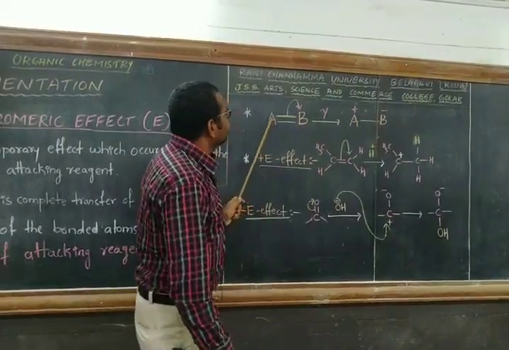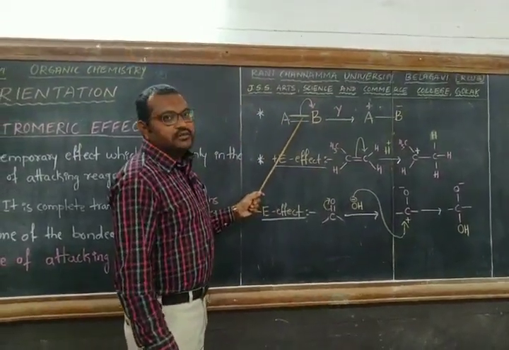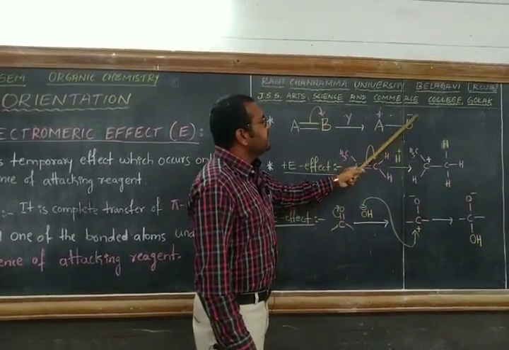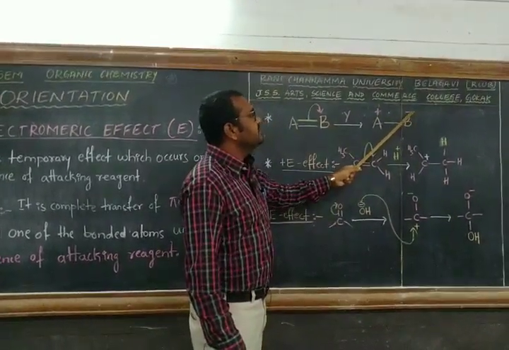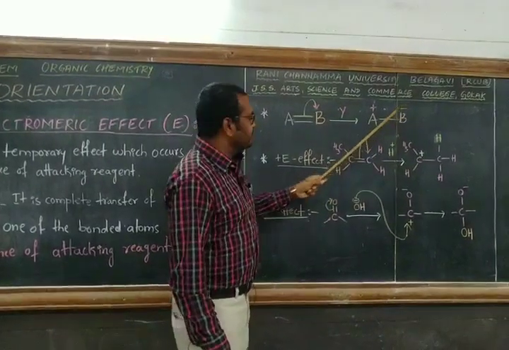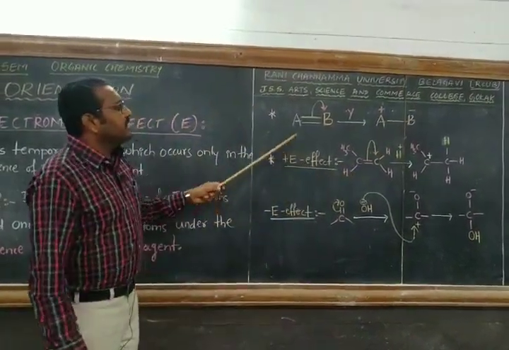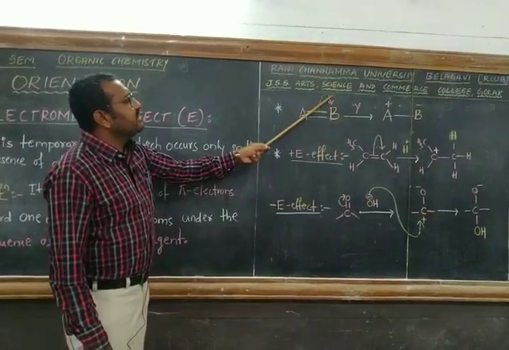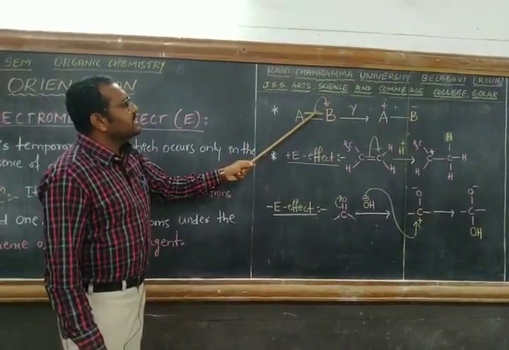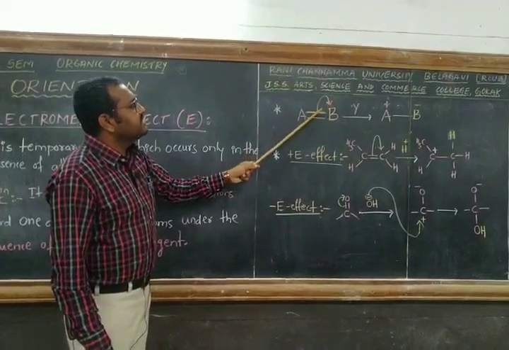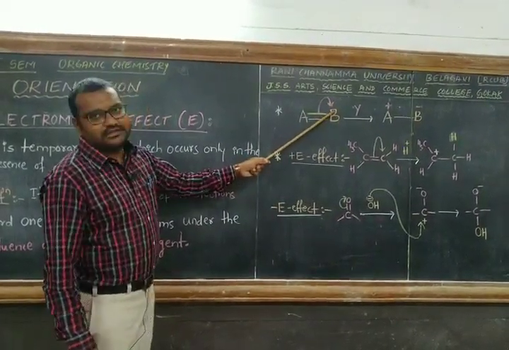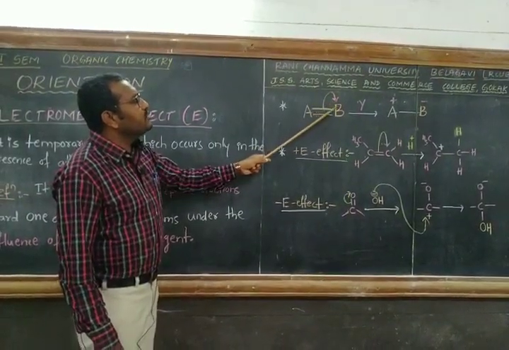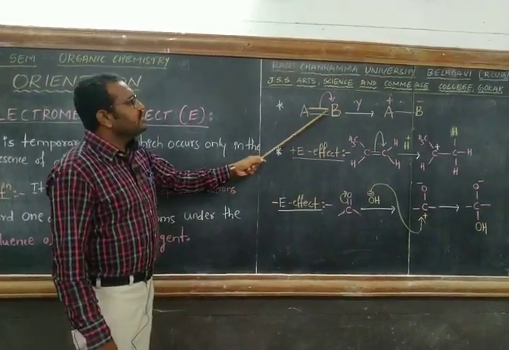Since A has lost its share, it attains positive charge, and B, having gained electrons, attains negative charge. And the electromeric effect is represented by curved arrows, the direction of which indicates the transfer of pi electrons, and the pi electrons move toward the more electronegative atom in the molecule.